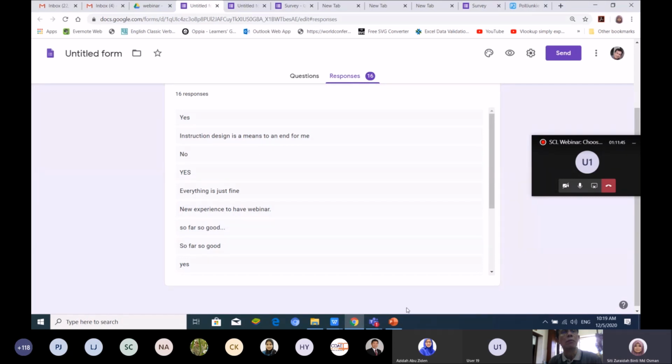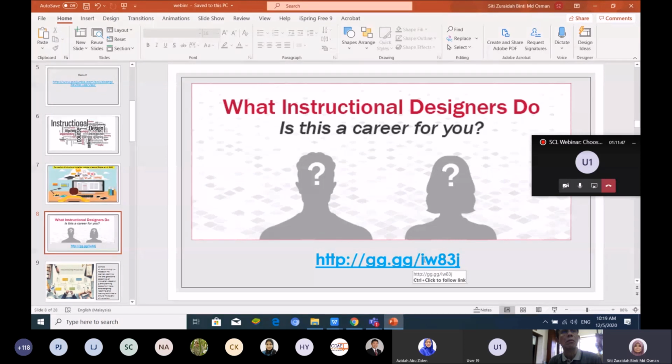Just WhatsApp the link. You just have the link, shorten the link.